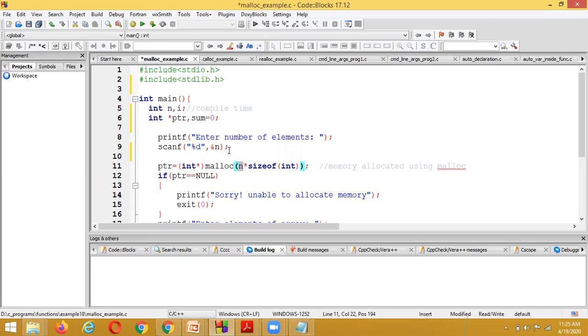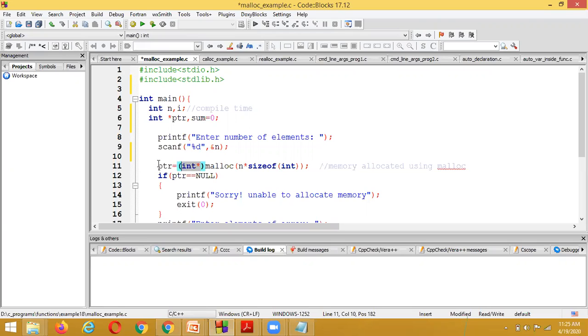Number of elements. Suppose the user enters 3 elements, that means 3 into the size of what? Int. And this is the size I am allocating to that pointer variable by using which function? Malloc function. And I am converting it into which type of pointer? The memory is converted into an integer pointer. The memory is assigned to which one? Memory integer pointer.